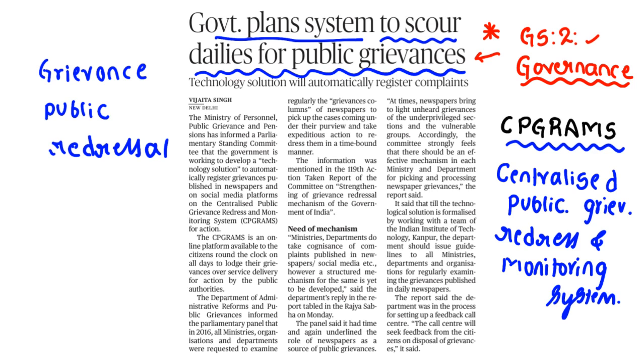So public grievances should be redressed, means they should get the remedial solution, and the remedial solution should be monitored, means at central level there would be one monitoring mechanism where they keep surveillance over the number of grievances that government is getting, and in what proportion we are actually solving the problems of the people.